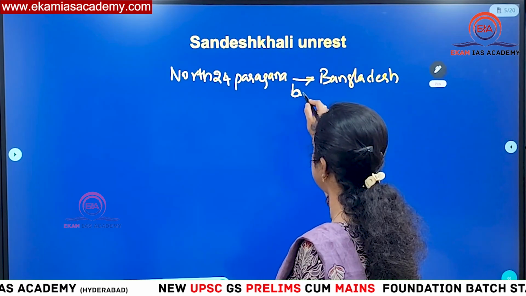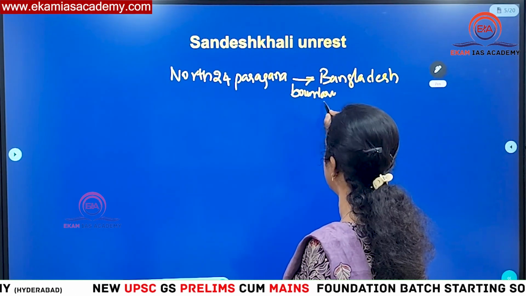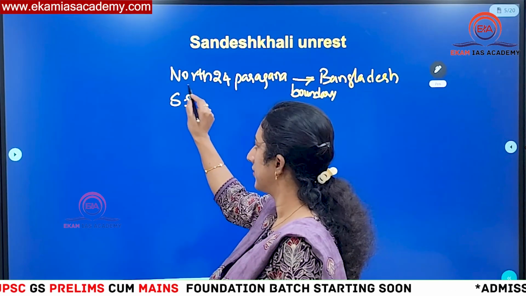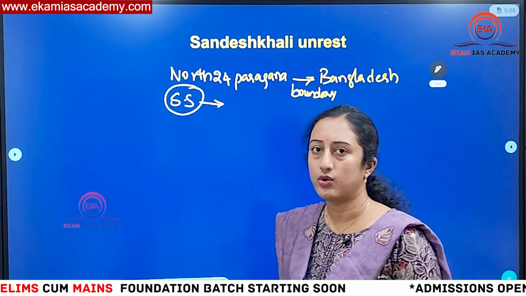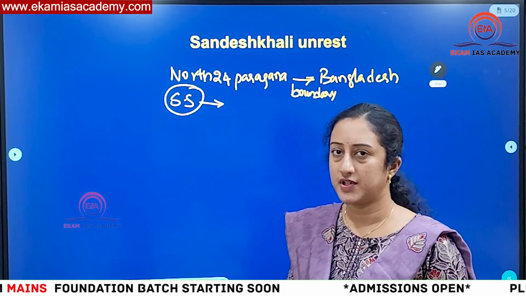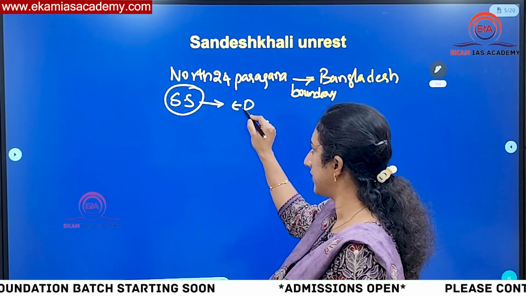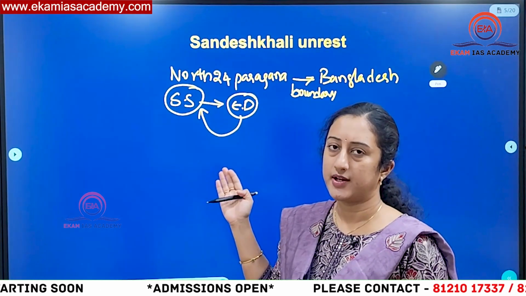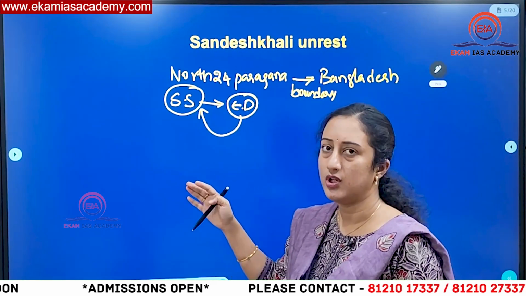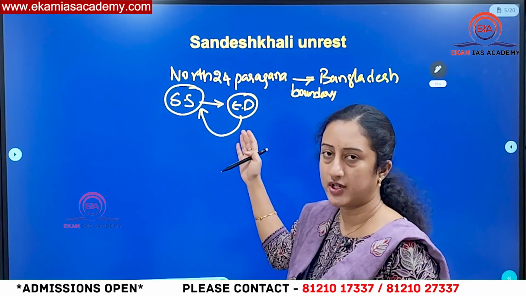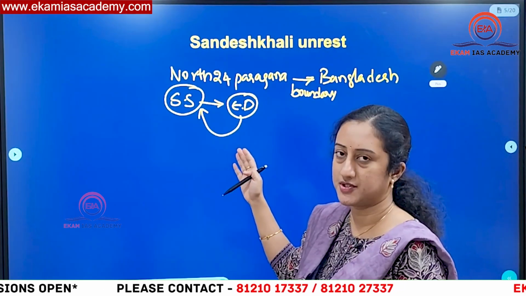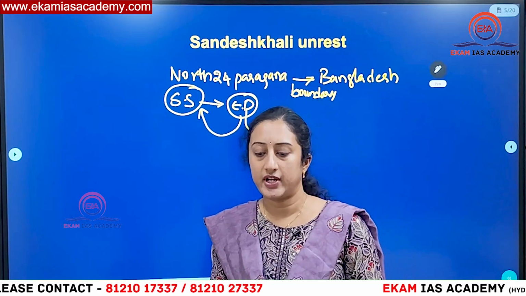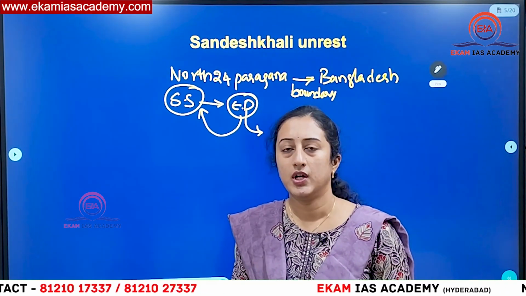What happened here is, there is a local leader called Sheikh Shahjahan. This person was alleged to have a main role in the ration distribution scam. In light of this, the Enforcement Directorate wanted to search and inquire into this issue. When Enforcement Directorate people came to this person's house, his supporters blocked the Enforcement Directorate and started attacking them. They escaped from this attack, but when something happens, it comes into the media and all.